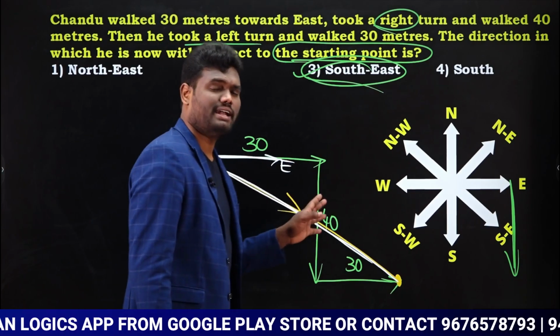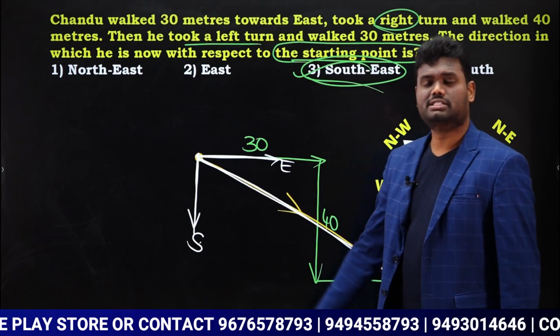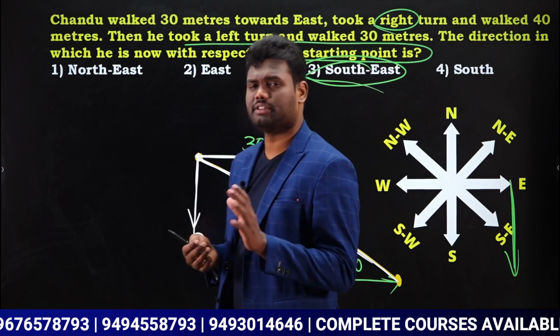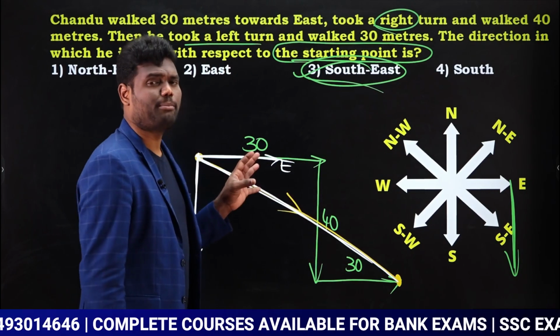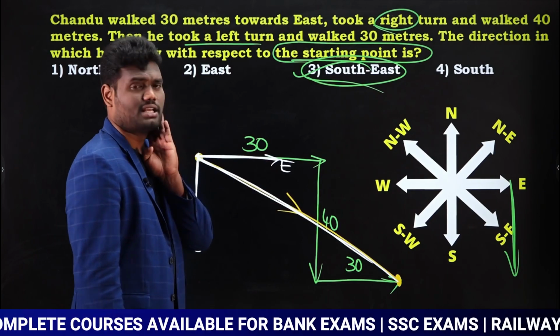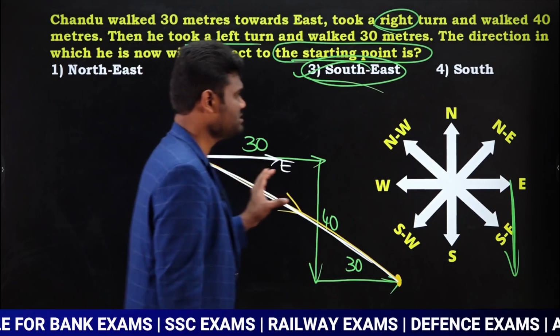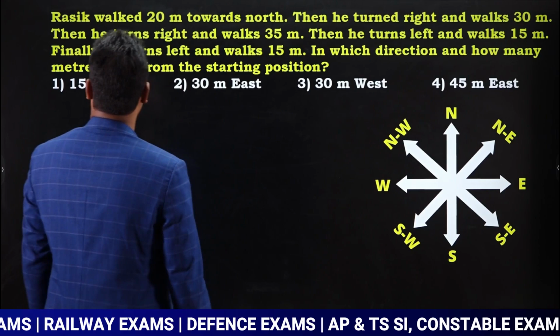So either you can represent the diagram, or else why waste your time representing the diagram? Just know how to calculate using the shortcut. Just go with the shortcut technique without representing the diagram. Even then you'll get the same answer. As the question is just about direction, you can say the answer is southeast direction. Is that clear? Very, very simple. Just a fraction of seconds. Let us look at the next question.